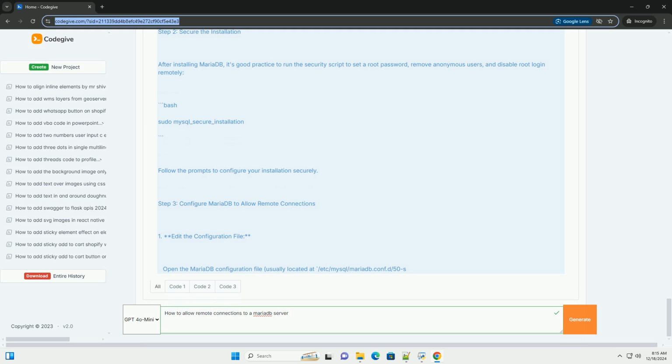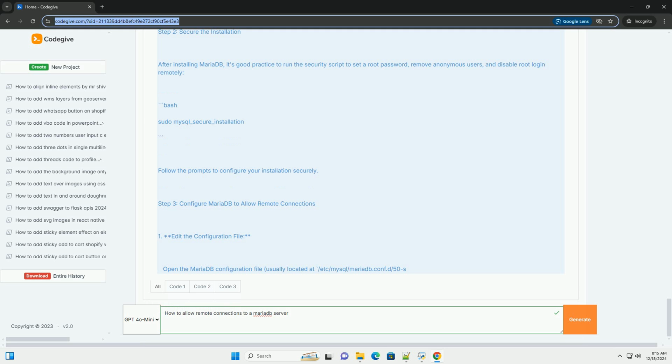SQL. CREATE USER 'newuser'@'remote_IP' IDENTIFIED BY 'password'; GRANT ALL PRIVILEGES ON *.* TO 'newuser'@'remote_IP' WITH GRANT OPTION; FLUSH PRIVILEGES; If you want to allow connections from any IP address, you can use % as a wildcard. SQL. CREATE USER 'newuser'@'%' IDENTIFIED BY 'password'; GRANT ALL PRIVILEGES ON *.* TO 'newuser'@'%' WITH GRANT OPTION; FLUSH PRIVILEGES;